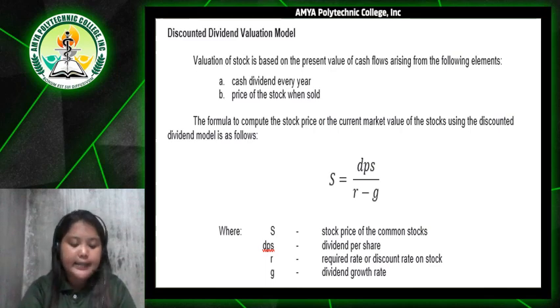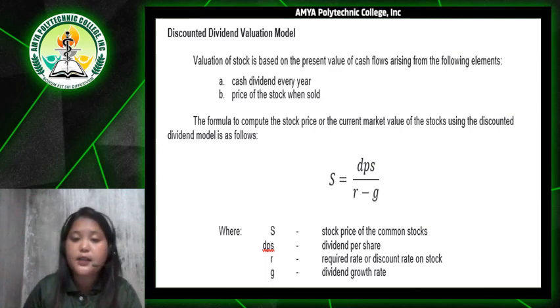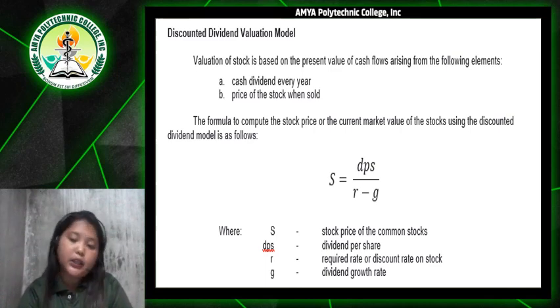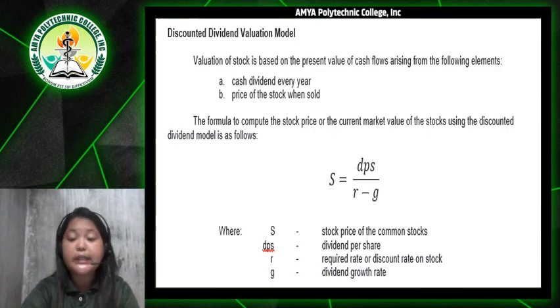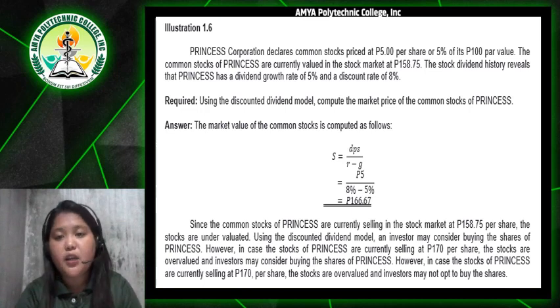S is equal to DPS over R minus G, wherein S is the stock price of the common stocks, DPS is the dividend per share, R is the required rate or discount rate on stock, and G is the dividend growth rate. We have here an example for you to understand more. We have here a problem.